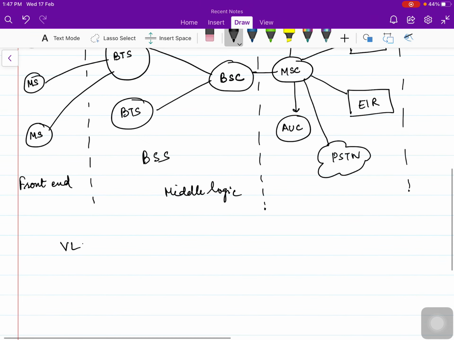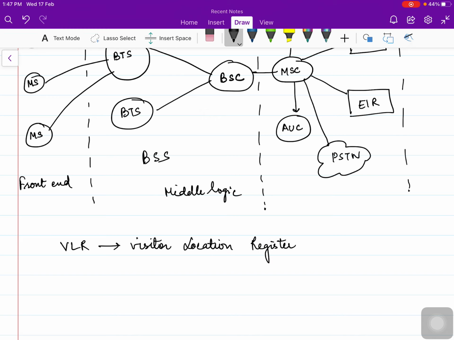So what is VLR? VLR is the Visitor Location Register, a database that keeps the record of subscribers in the network. For example, if one person is moving from one state to another state, his entry will be marked in the VLR, because he will be entering the VLR of that particular state.